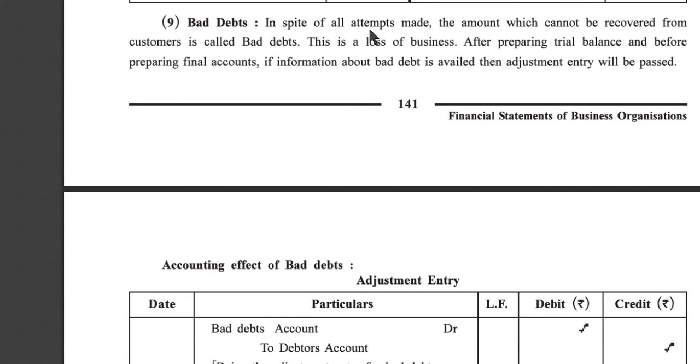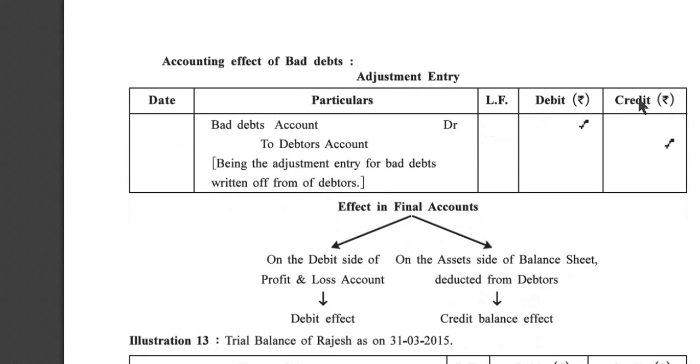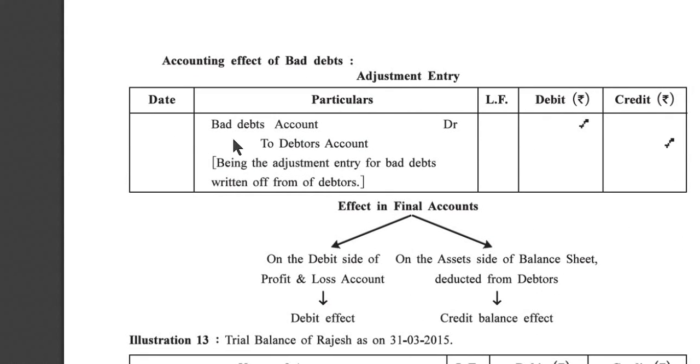Now bad debt. In spite of all attempts made, the amount which cannot be recovered from customers is called bad debts. It is a very important point. This is a loss of a business. After preparing trial balance and before preparing final accounts, if information about bad debt is available, then an adjustment entry will be passed. Accounting effect of bad debt, adjustment entry: bad debt account debit to debtors account, the adjustment entry for bad debt written off from debtor. Effect in final account: on the debit side of profit and loss account, debit effect, and on the asset side of a balance sheet, deducted from debtors.